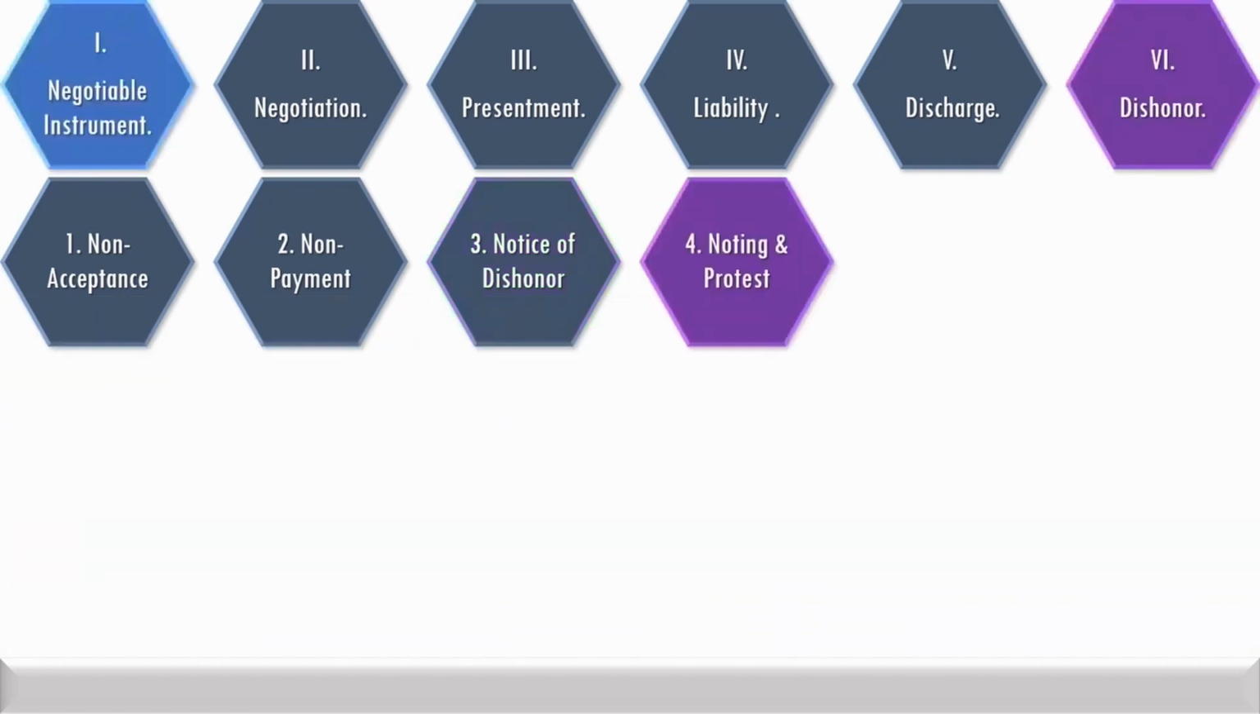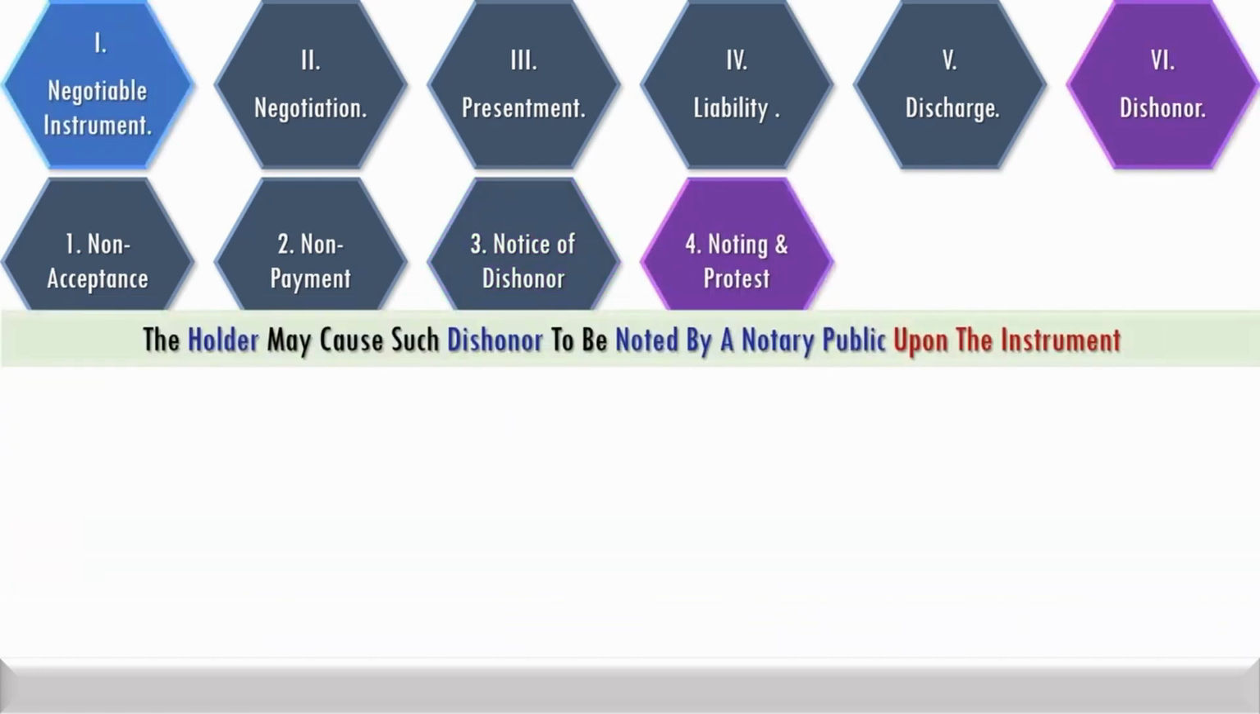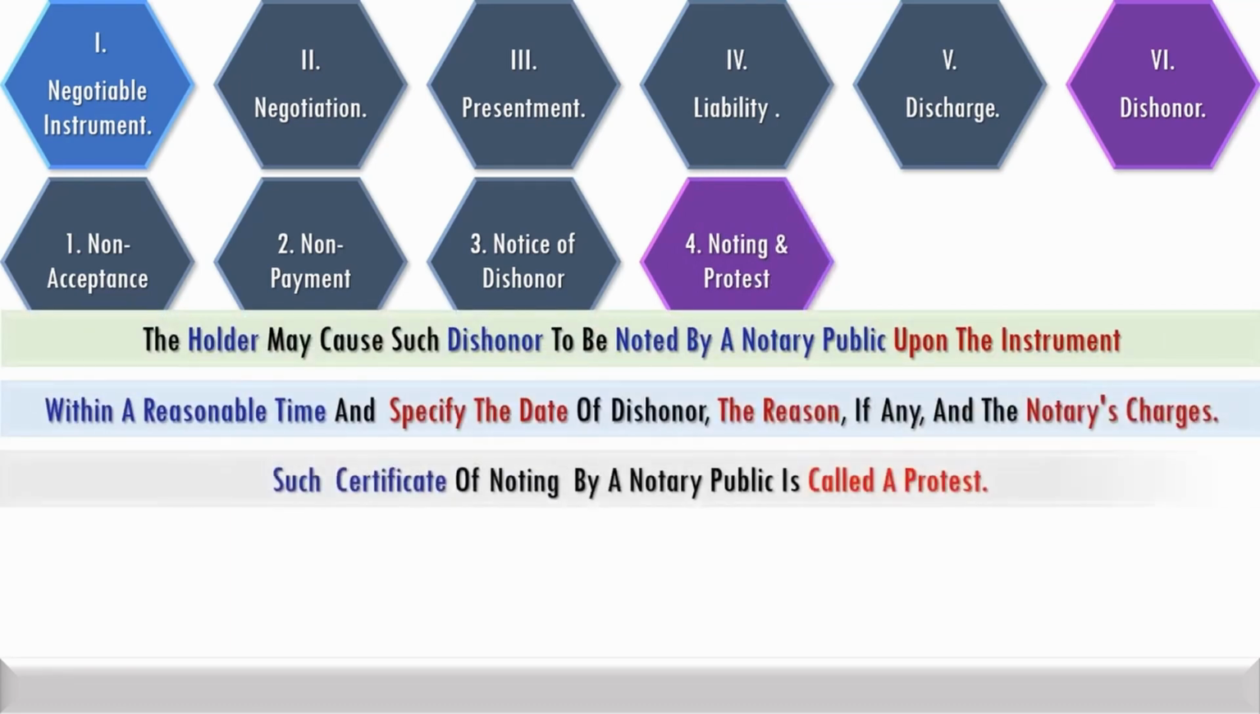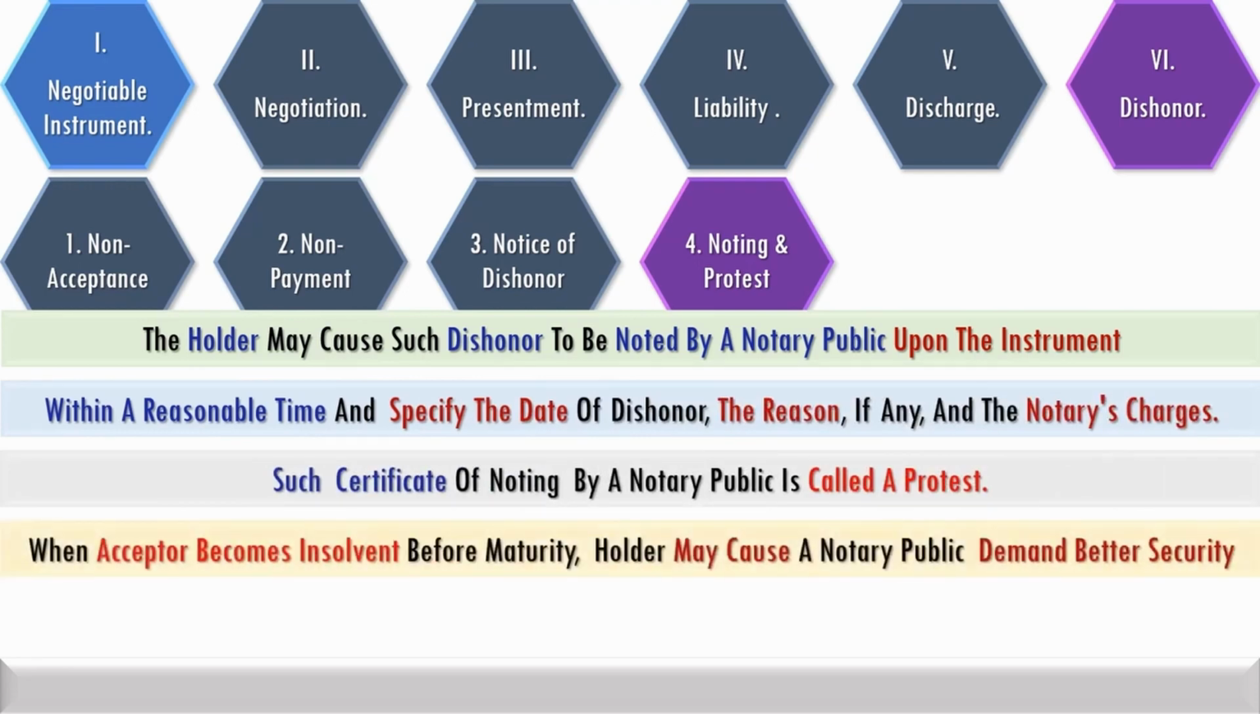The holder has to get the dishonor noted by a notary public upon the instrument within a reasonable time, and specify therein the date of dishonor, the reason and the notary's charges. Such a certificate of noting by a notary public is called protest.